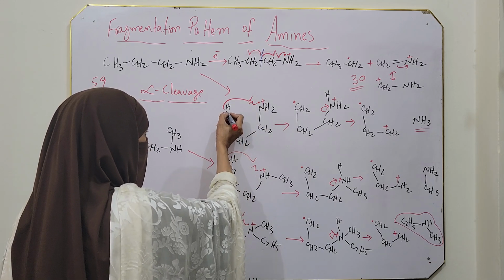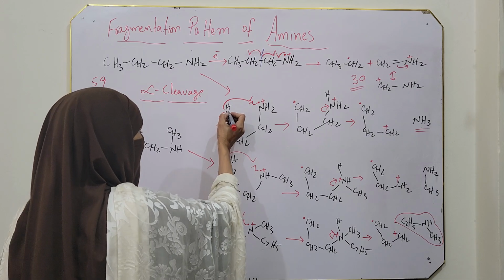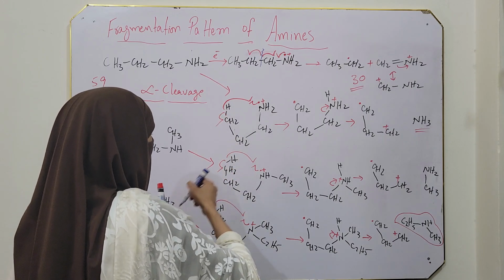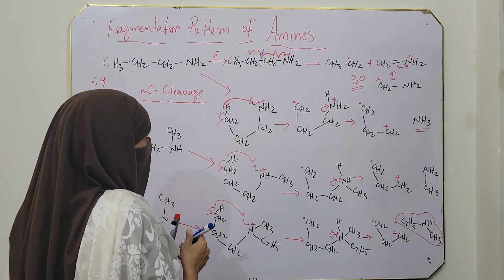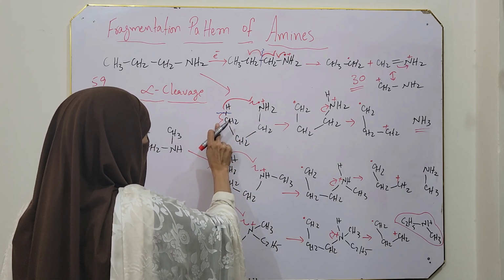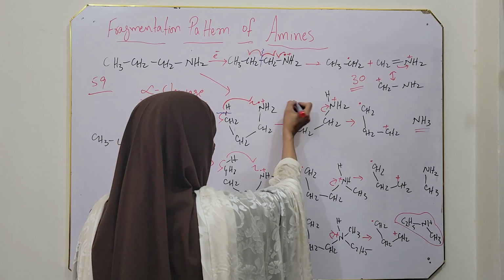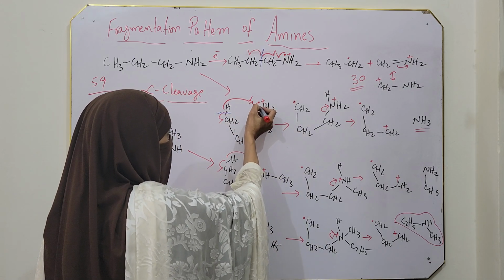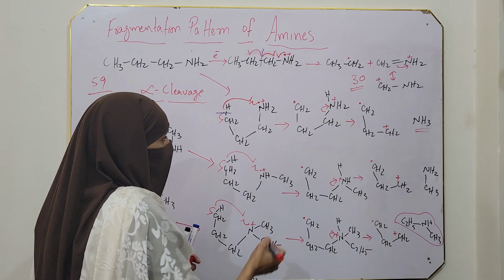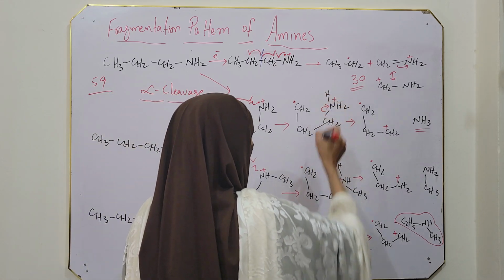One bond means two electrons. So due to homolytic cleavage, one electron is taken by hydrogen and the second electron is taken by carbon. So one electron is here as a radical and hydrogen carries its own electron. The second electron is contributed by nitrogen. As a result, a new bond is developed.